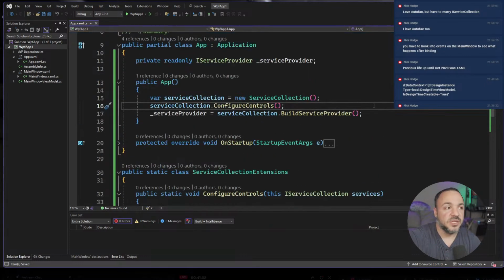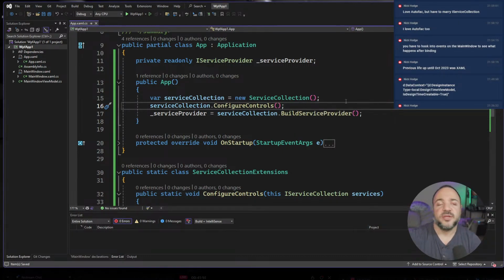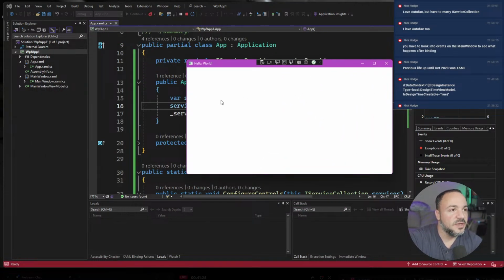So if I were to add a plugin to this, what I would love to be able to do, say I wanted to show, if we run this just for a second, just so I have something to talk to. So we have this screen, which says hello world in the title. Say that I wanted to have a plugin system that would allow me to dynamically drop controls into this window. When I say dynamic, I mean I don't want to rebuild the core application, and I would like to be able to drop a DLL into the bin directory, start the application up, and without having rebuilt the core application, we get a new control.